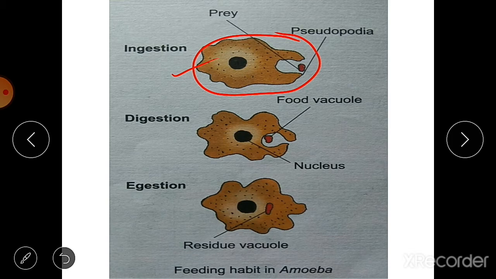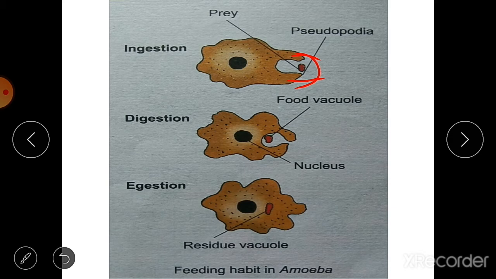At the time of ingestion, false feet called pseudopodia are formed. Pseudopodia is the plural form of pseudopodium. When the amoeba comes in contact with the food, these pseudopodia are formed and come closer like this, and they form a food vacuole.